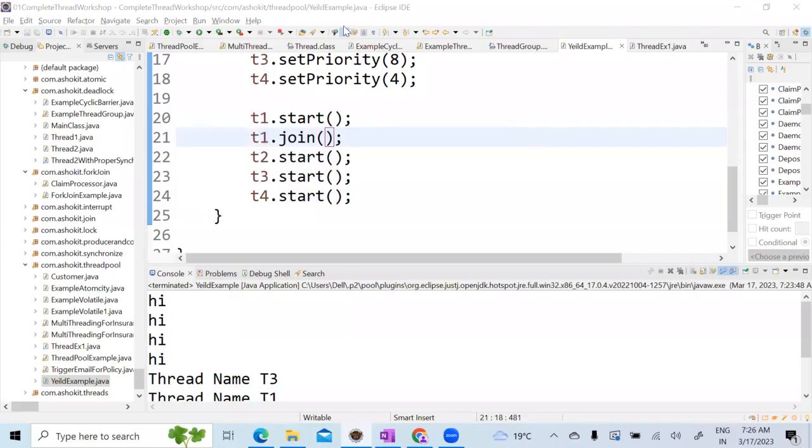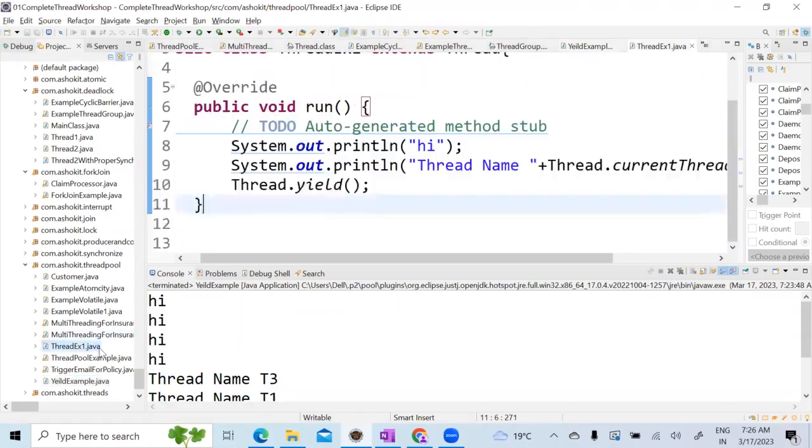Any other questions, anyone? Suppose the T3 thread comes to the run method, and there we have used the yield method. In this case, will the T3 execution be held, or will it complete and the next one go? No, it will check. Whenever T3 is executing and you say Thread.yield, is there any other thread having greater or equal priority than T3? Yes. Then that thread will be given access, and the current executing thread will go into wait mode. Or, for example, if all other threads have a lesser priority, then this thread will continue to execute.